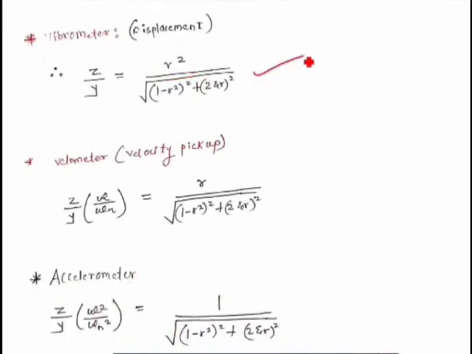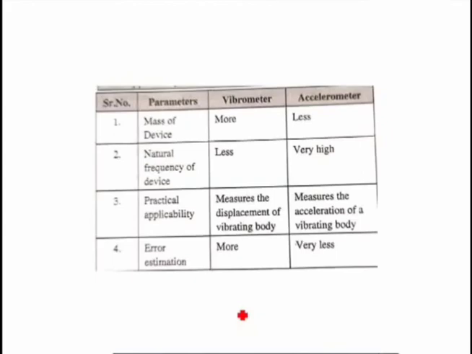So this is nothing but the basic formula of the seismometer, which is the same as the vibrometer. For the velometer, it will become r upon 1 minus r square, whole square, plus 2 zeta r square, and for the accelerometer, it will become 1 upon this. So we have to modify this formula according to the application. Okay. Lastly, we'll understand the comparison over here.